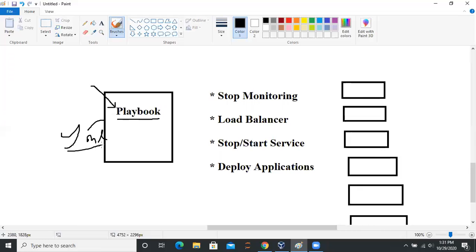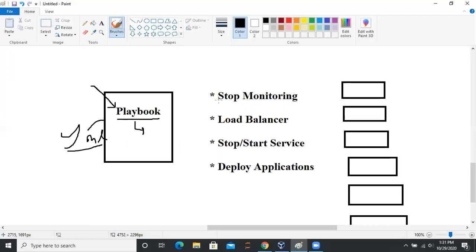This playbook contains all the instructions which you need to perform. And as I told you, this will do everything in order: web server, database server, IP tables, and all. So playbooks are in a YML format in a text file called a playbook. So this is the one thing.